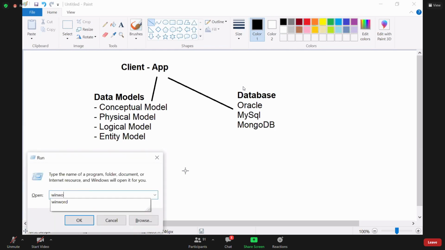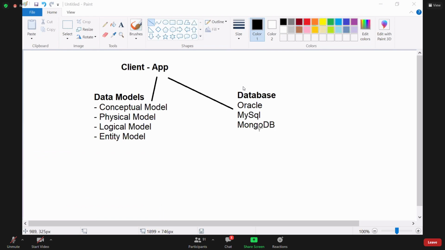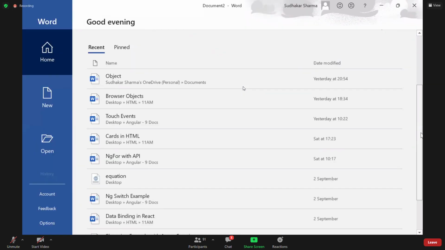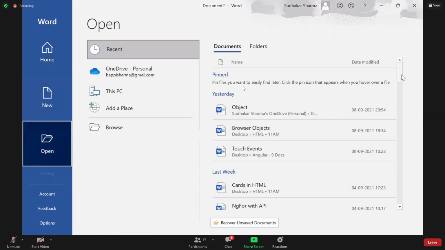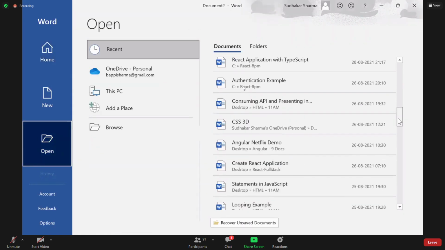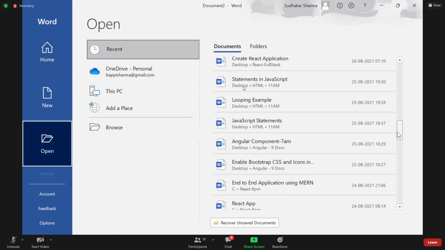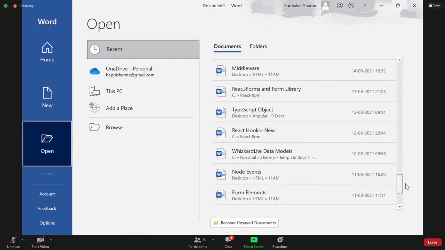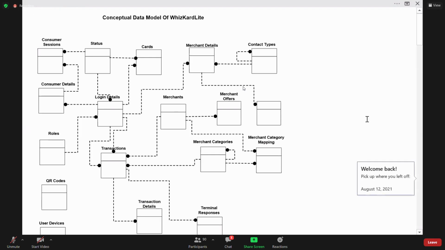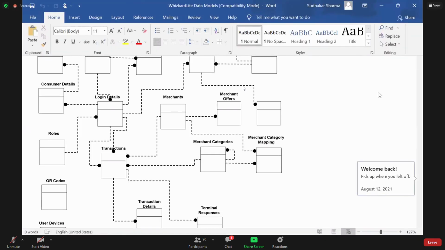Generally, a conceptual model usually looks like this. I will show you a simple one. This is how a conceptual model looks.